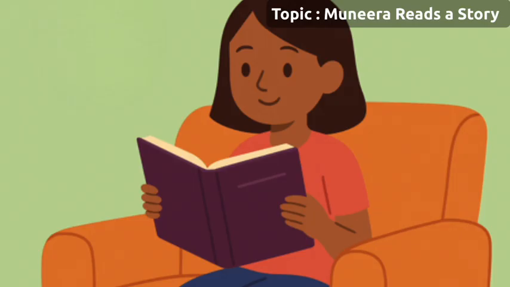Next topic, Munira reads a story. Munira starts reading at 4:15 p.m. and finishes in 45 minutes. 4:15 plus 45 minutes is equal to 5 p.m. So, she finishes at 5 o'clock in the evening.